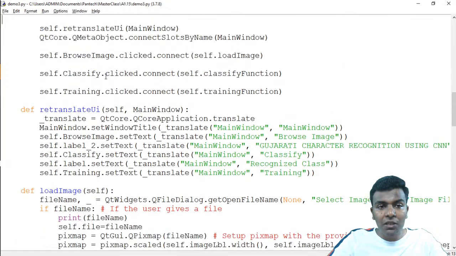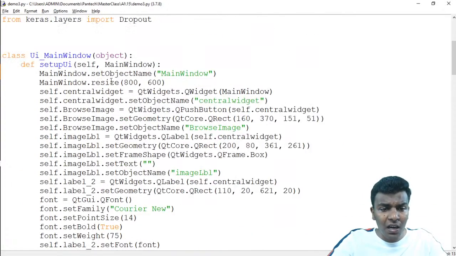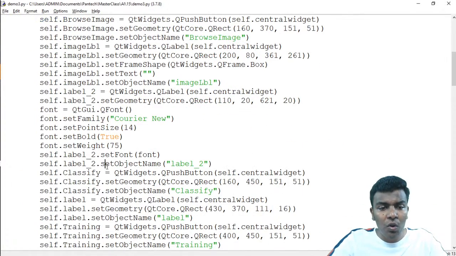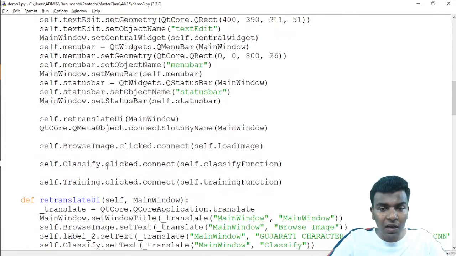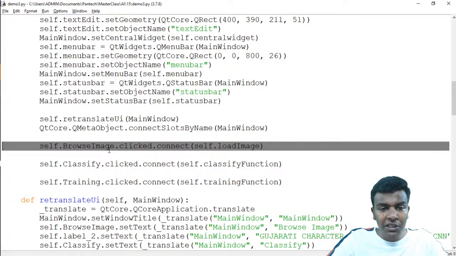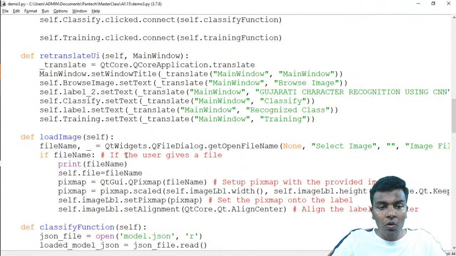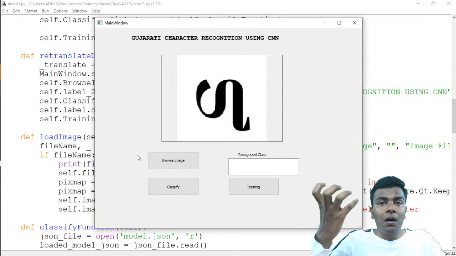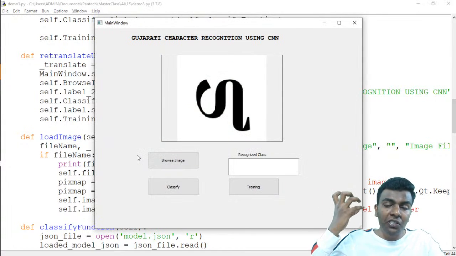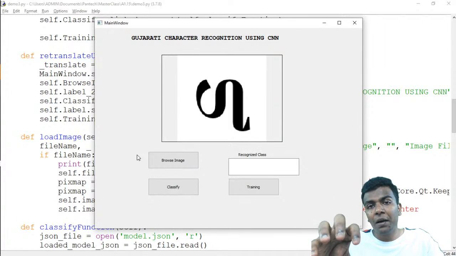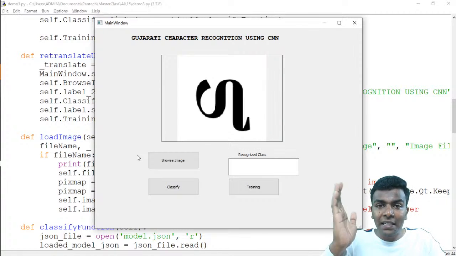Whenever I click on that browse image button, here there is a button, it's going to call the function called self.load image. That self.load image function is written below, def load image. Inside that we have written a function to get the image files only, and after that we rescale the image files to fit inside that image label, as well as align them in the center. So that's all about the browse image.